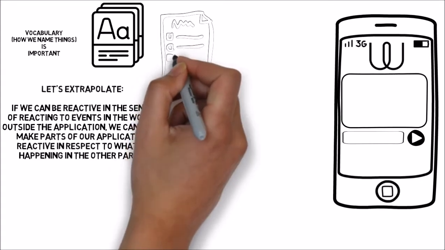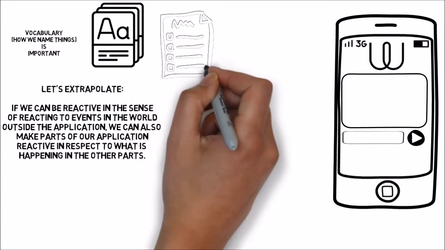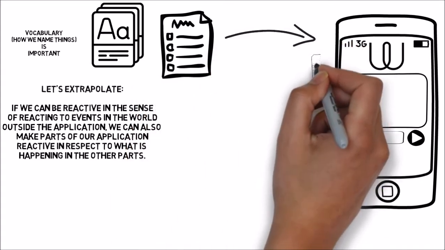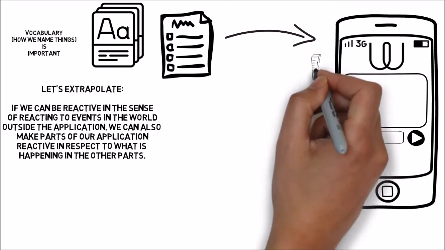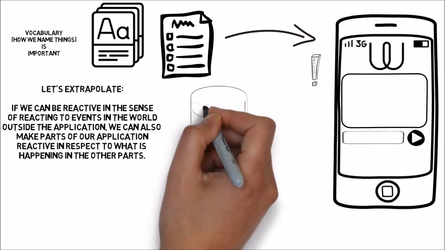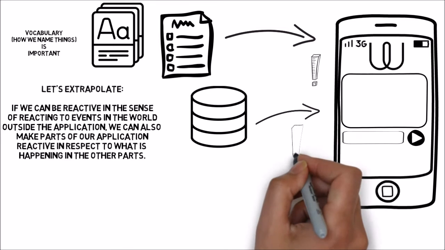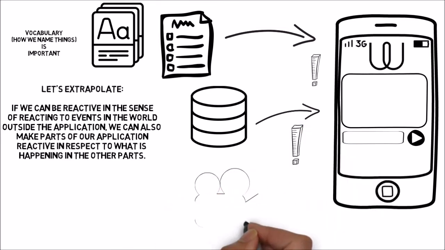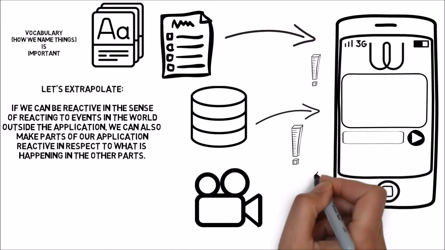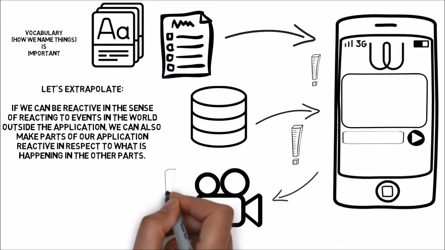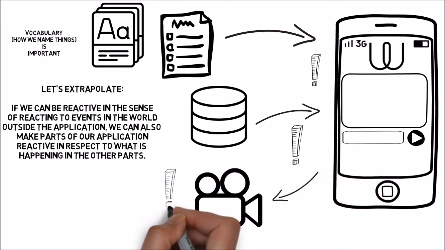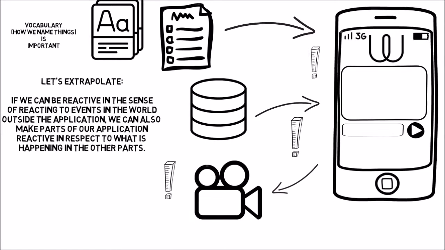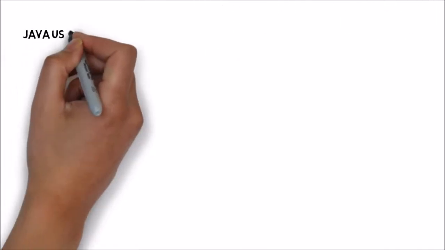Let's say the user goes to the settings and changes the preferred color. Our application can react to that by changing the colors of buttons and backgrounds. Or a controller may react to a change in the storage and update itself accordingly. Or if the user switches to another conversation and there was a video playing in the old one, the video controller may react to that and stop the video. How do we implement that?